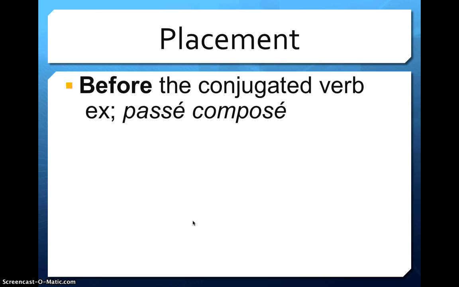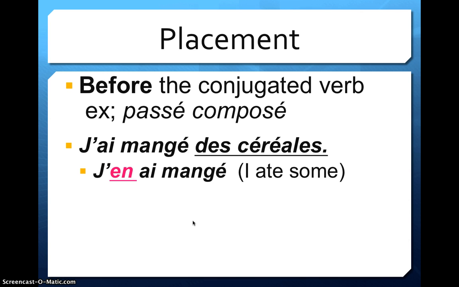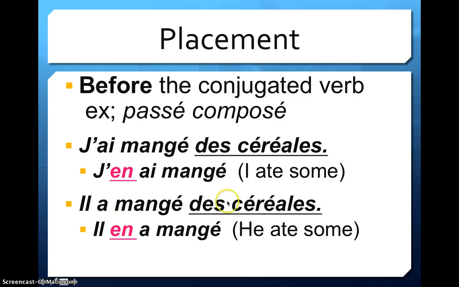Now, even in the passé composé, we are going to need to put the pronoun before the conjugated verb. "J'ai mangé des céréales." "Ai" is my conjugated verb. "J'en ai mangé," I ate some. "Il a mangé des céréales." "Il en a mangé." Avoir is conjugated, and you can tell because my subject changed, and so did my helping verb. "Mangé" did not change, which means it's not conjugated. Conjugated means it matches my subject.